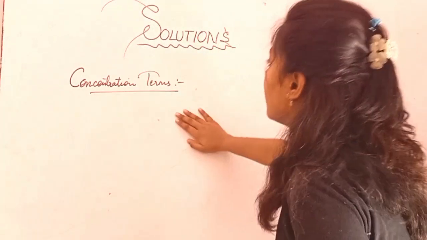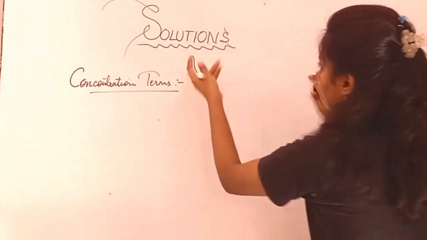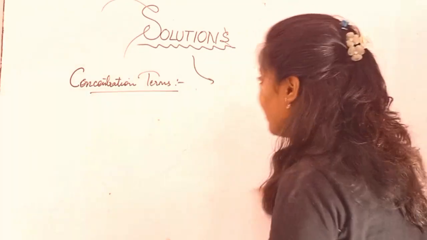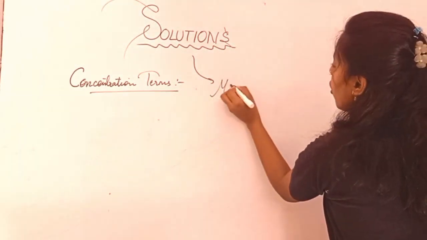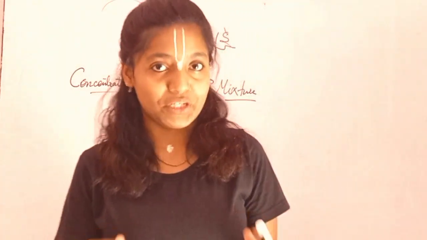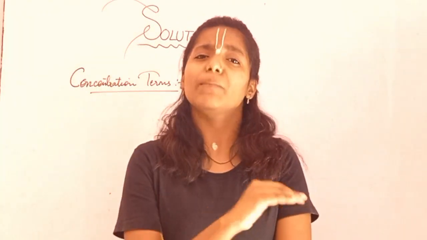Before starting concentration terms, ma'am, what does solution mean? Why is my chapter name only solution, not anything else? See, solution, we all know, is meant to be a mixture, right? We all know solution is a mixture. So when we think, yes, this is a mixture, we come across a lot of thinking behind it, right? Mixing of one thing with another is going to form a solution, right?